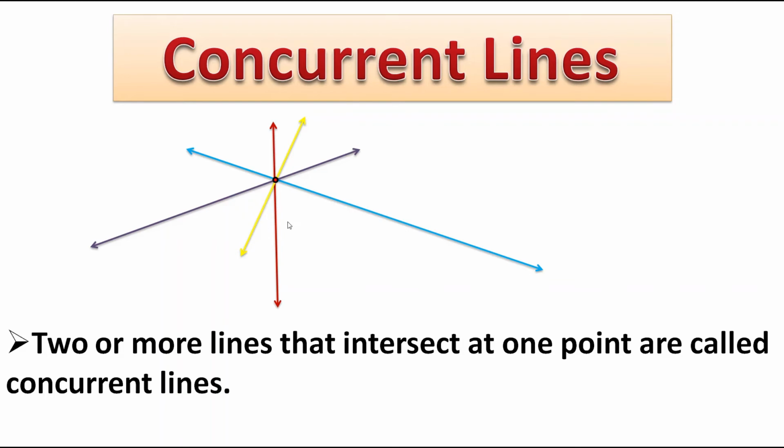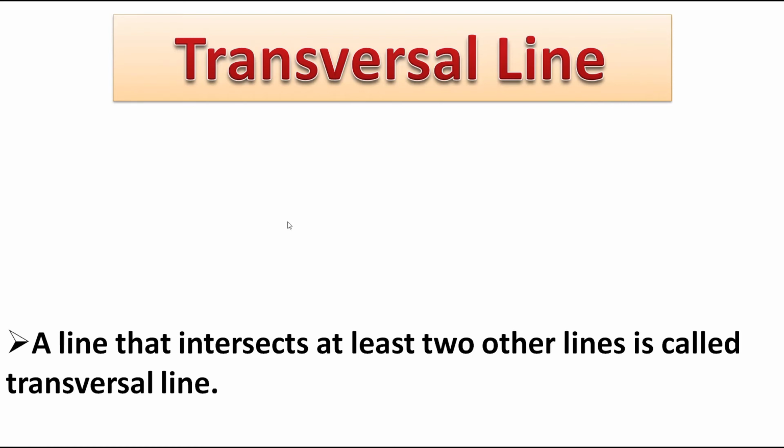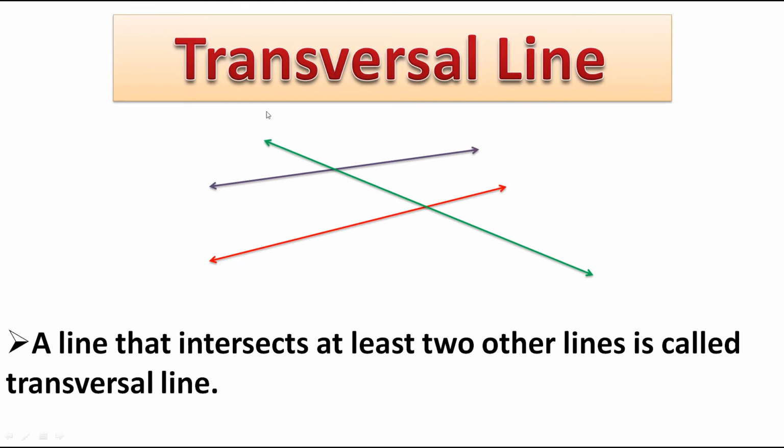Okay. The next one is the transversal line. A line that intersects at least two other lines. This line is intersecting these lines. Therefore, this line is called a transversal line.